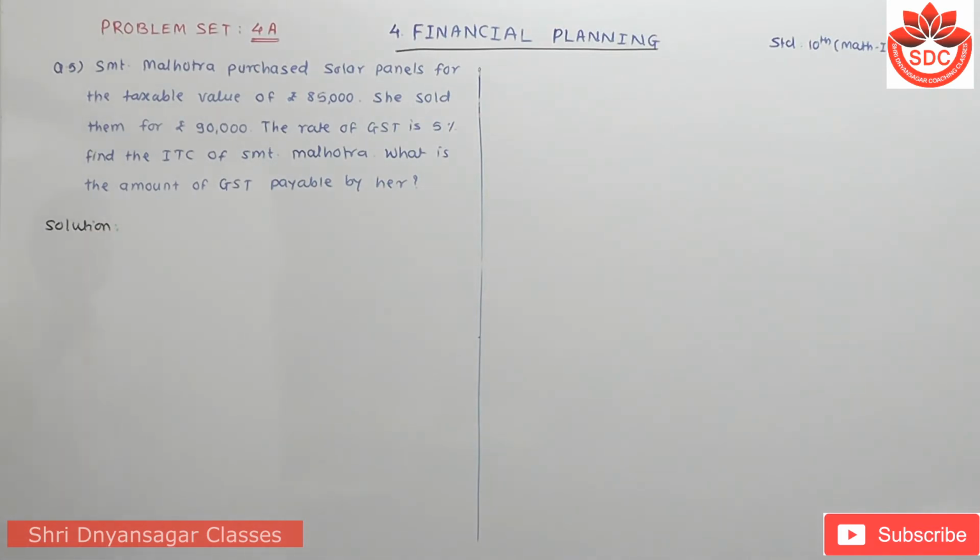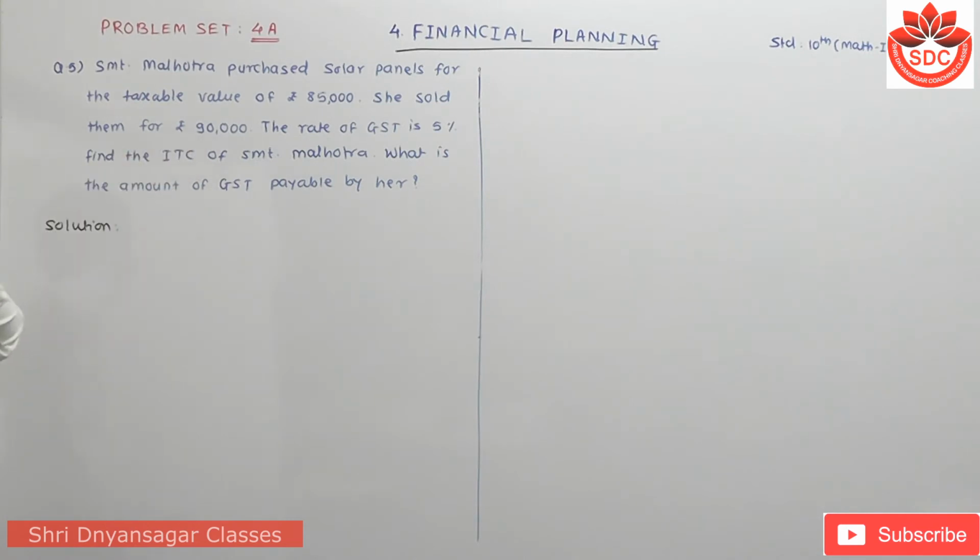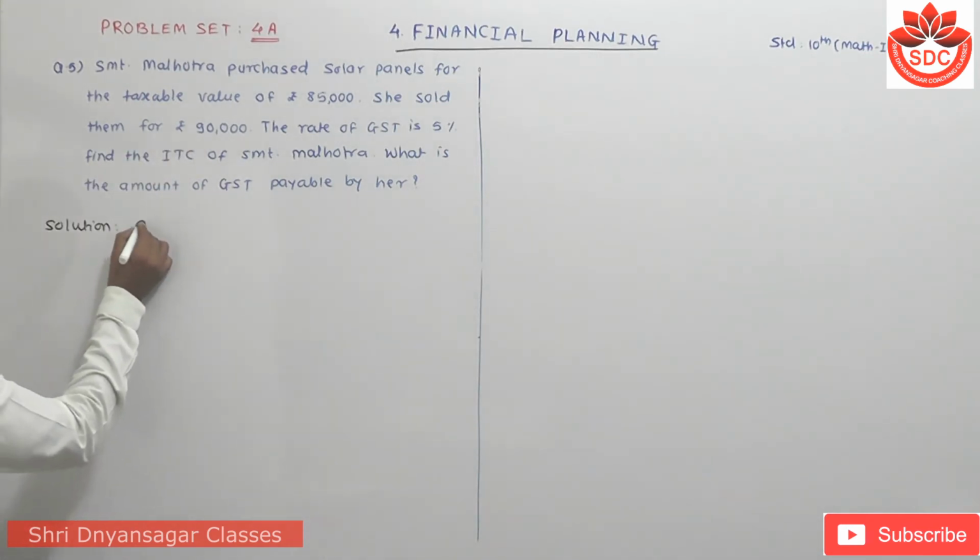Now student, here the purchasing price is 85,000 and the selling price is 90,000. So first I have to find out the output tax here.